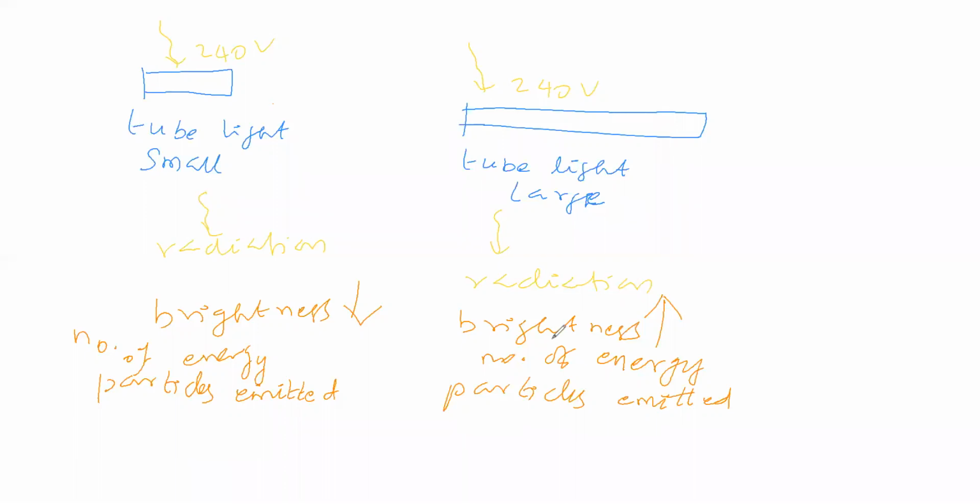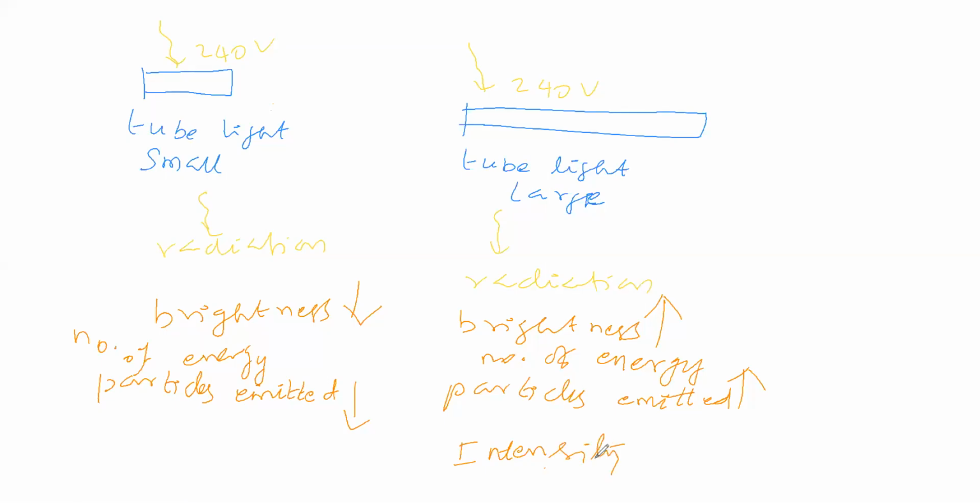And now you are saying greater than the smaller one. Okay. So you are saying the number of energy particles emitted is low here, and the number of energy particles emitted here is high. Correct? Now this brightness is nothing but intensity. Brightness is nothing but intensity.